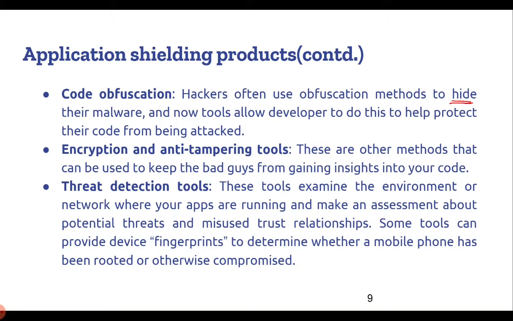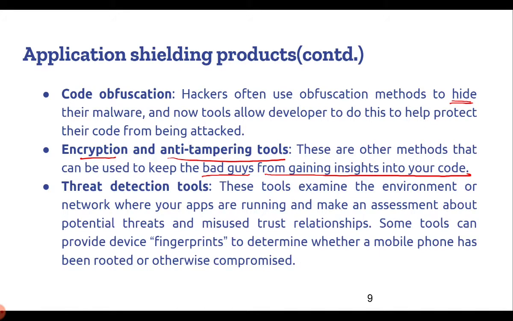We then have encryption and anti-tampering tools. So these are the other methods which can be used to keep the bad guys from gaining insights into your code. So encryption and anti-tampering tools or methods come with a lot of encryption algorithms as well as complex algorithms, so that we can use these algorithms to encrypt our data as well as code, so that the attackers cannot have access to this code.